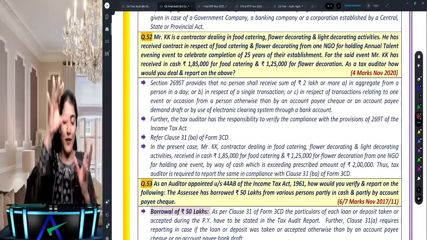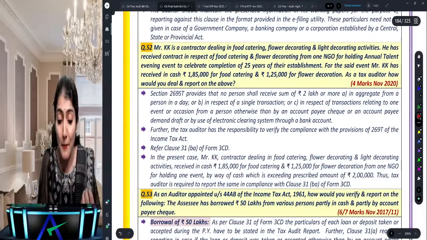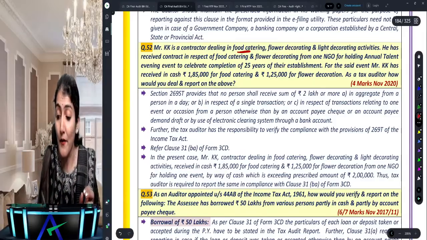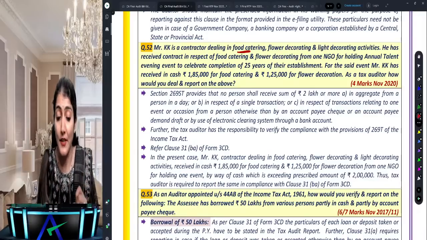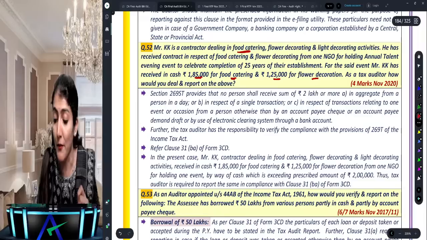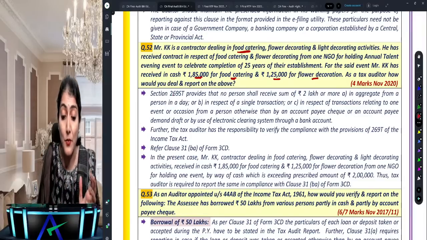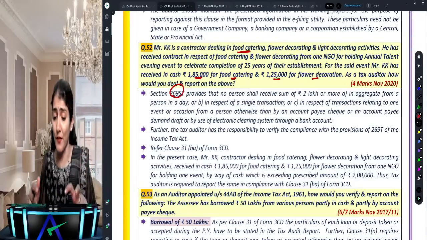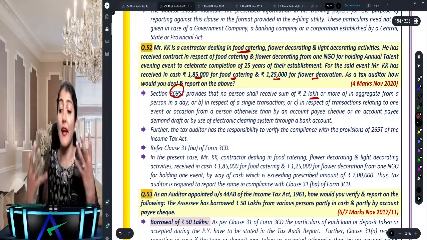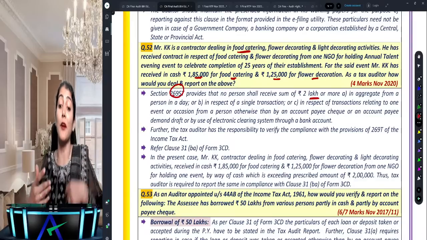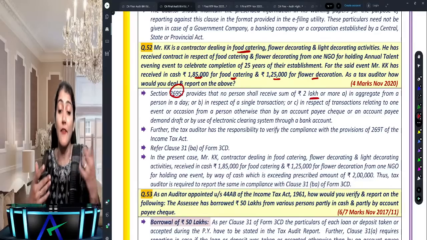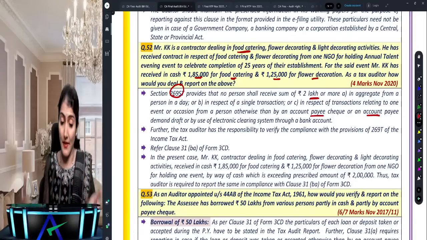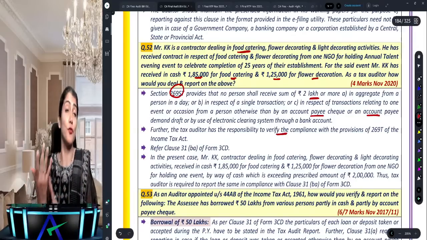Before I come to that super favorite question, consider receipts and payments in excess of 2 lakh for a single event or occasion. KK is a contractor dealing in food catering and flower decoration: 1,85,000 for food catering and 1,25,000 for flower decoration. So it says 269ST, and it makes sense to make reference to the income tax sections over here. A person who receives a sum of 2 lakh or more in aggregate from a person in a day, in respect of a single transaction or relating to an event or occasion, otherwise than by account payee cheque, account payee draft or ECS. The tax auditor has the responsibility to verify the compliance.